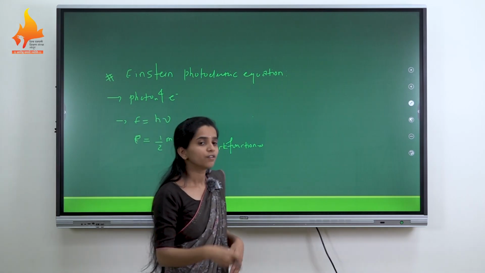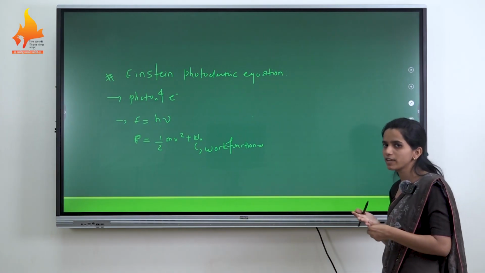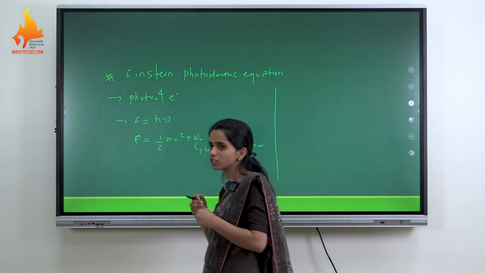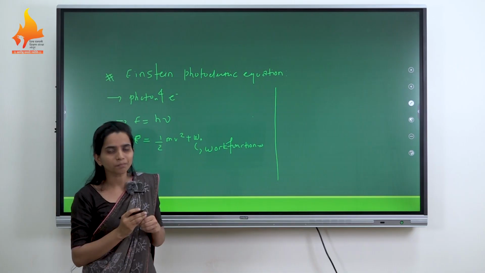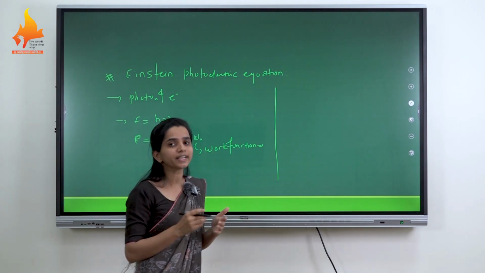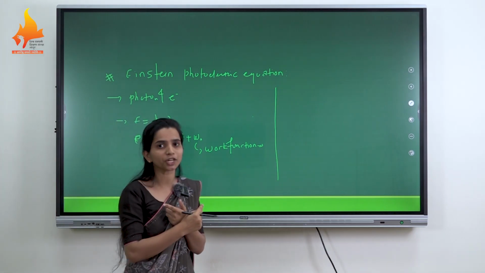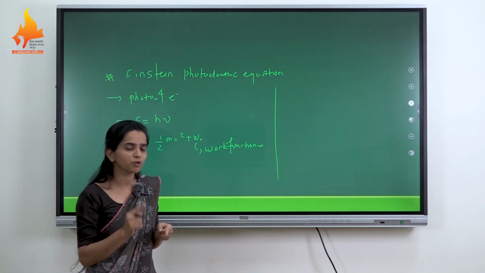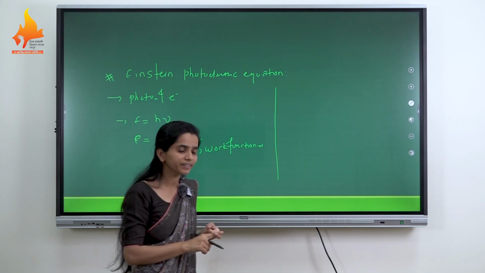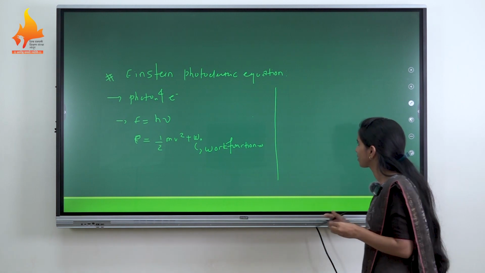Now what is the work function? The work function is the minimum amount of energy required to eject the electron from the metal surface, or the metal plate. Now we come to the concept of the stopping potential, which is very important. The stopping potential is the retarding potential, or the negative potential. Suppose we increase the intensity of the incident radiation; obviously the photocurrent will also increase. But if we reverse the potential, the electrons will be repelled towards plate A, away from the collector plate, and the photocurrent decreases.